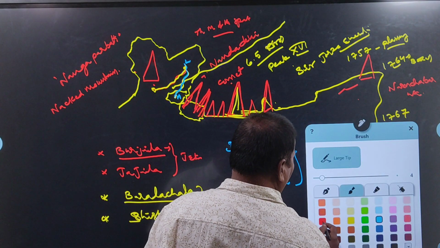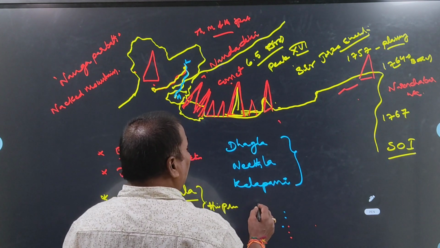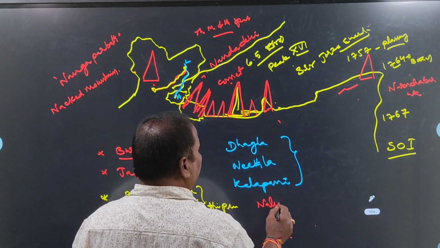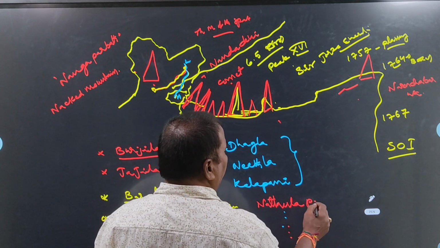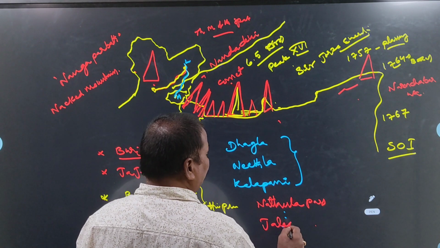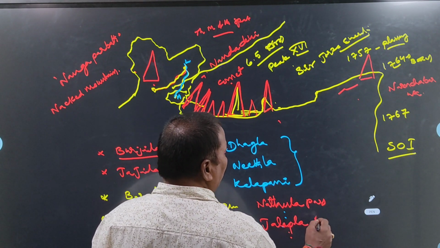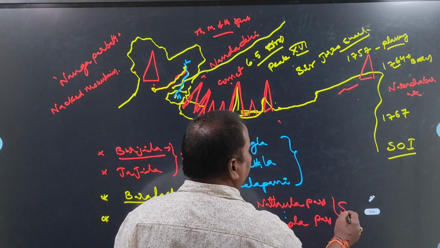Next, in Sikkim, 2 important pathways are there. What are the names of these 2 important pathways in Sikkim? Nathula Pass, it's a very, very important one, and the second one is Jelep La Pass. These two are located in Sikkim.